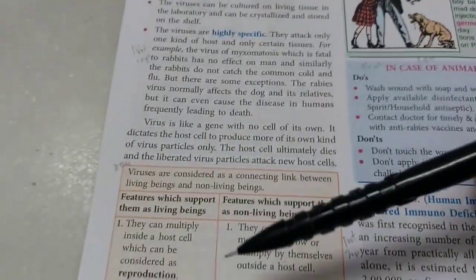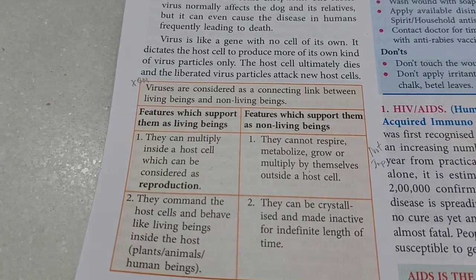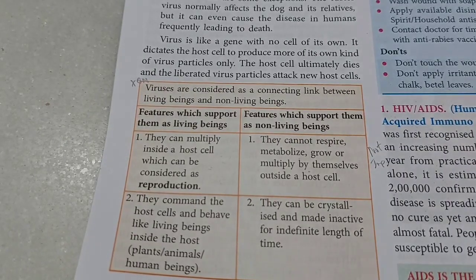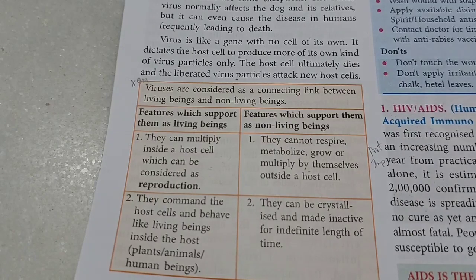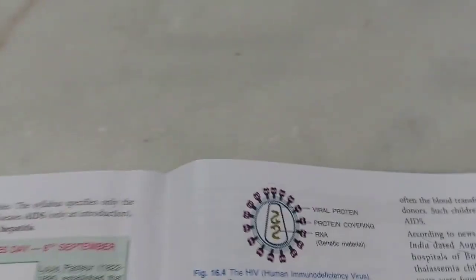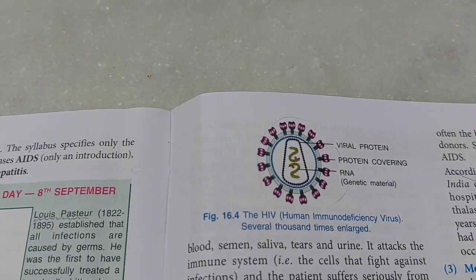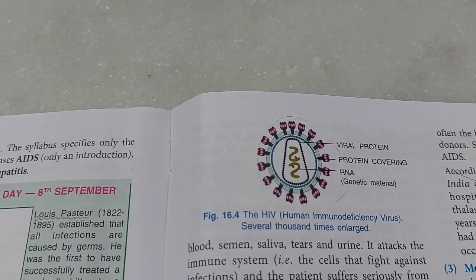But once it enters a host cell, a living thing, it is activated. It hijacks the cell and orders the cell to make copies of itself. So though it cannot reproduce itself, it can multiply once it is in a host cell. That's its pure function. It has no other function in its life, if I may call it so, simply to make copies of itself. And once there are enough copies, the host cell dies and it spreads to other cells and keeps on multiplying. And the side effect of that is we suffer from a disease, which can be common cold, HIV, AIDS, or any other viral disease, simply because they want to multiply.